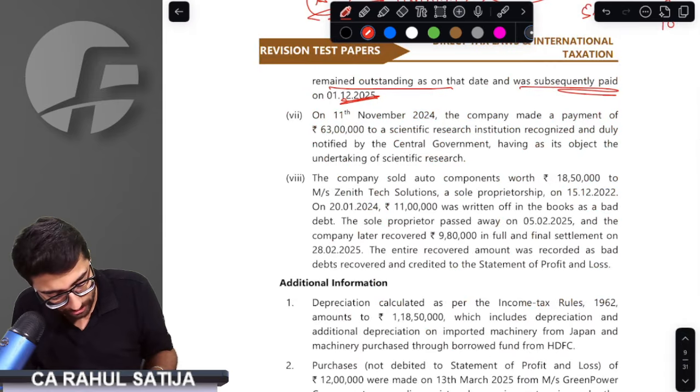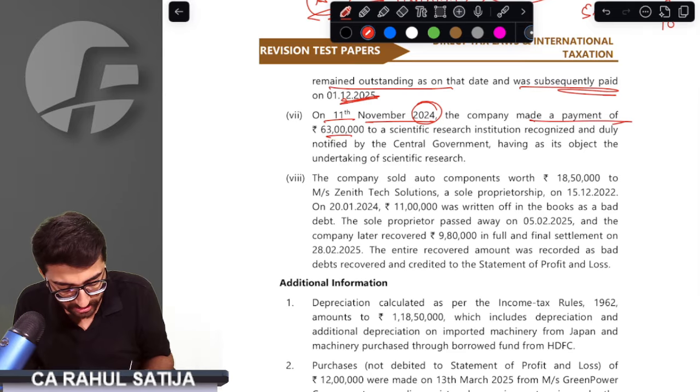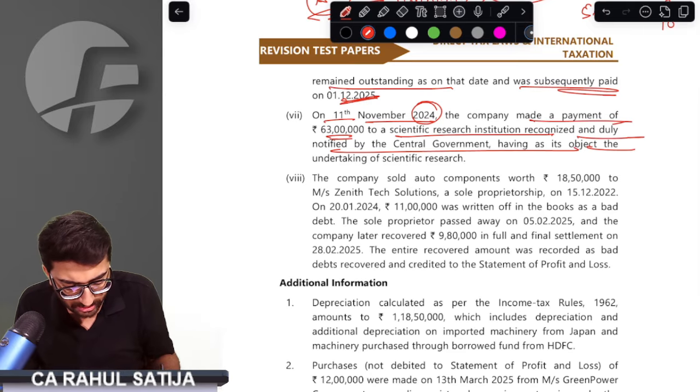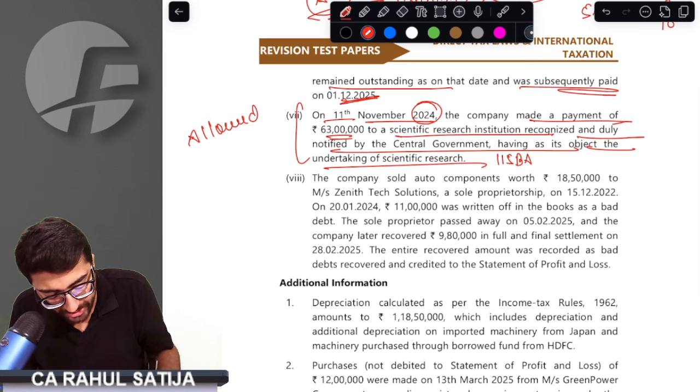Sir, got that point. On 11 November 2024, the company made a payment of 63 lakh towards scientific research. Since you are making payment towards scientific research, this will be disallowed. Allowed, sir? Under the old regime, it is allowed. But whenever you are calculating under 115BAA, it would be disallowed.